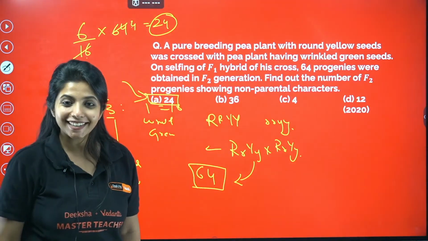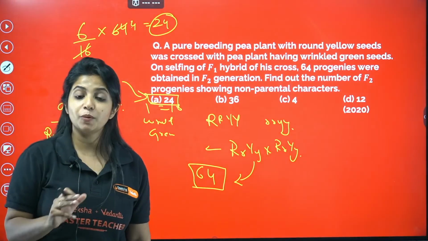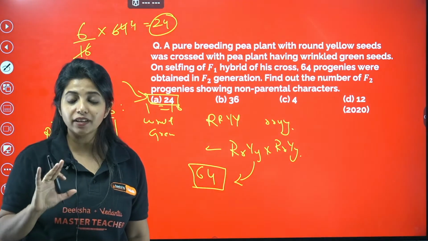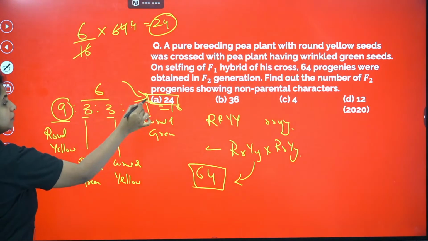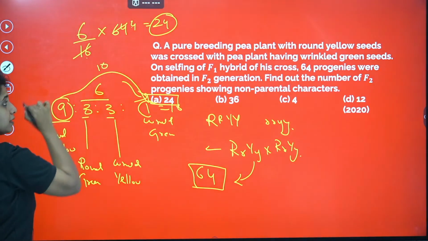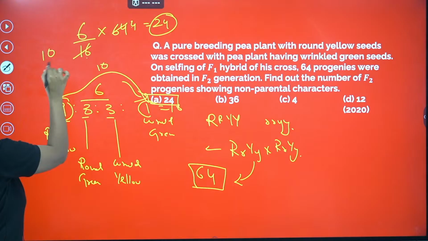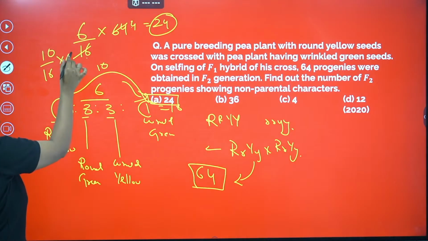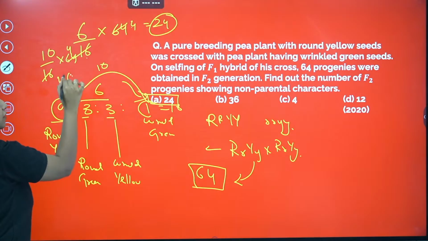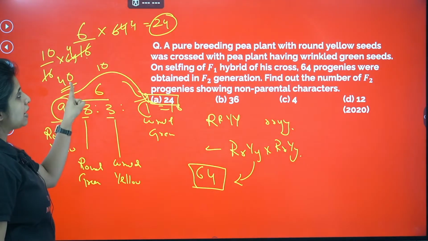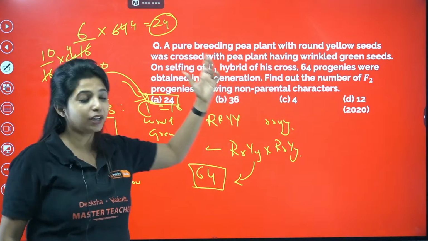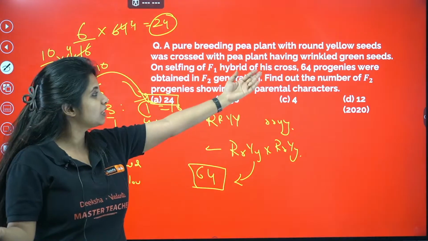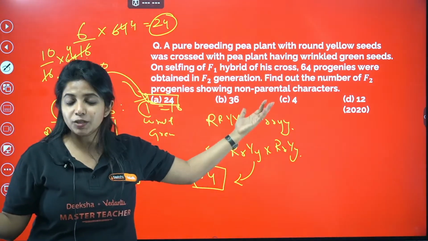Did you understand it? And now suppose you have been asked how many of them are going to have parental characters. How do we find that? 9 plus 1, 10 of them are going to be like the parents. The same thing applies over here. 10 by 16 into 64. We get 4 into 10, 40 of them. 40 of them are going to be parental, 24 of them are going to be non-parental. 24 plus 40 is equal to 64. That is what we started with.